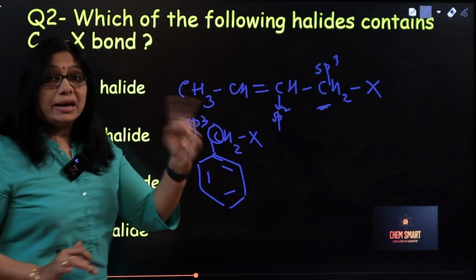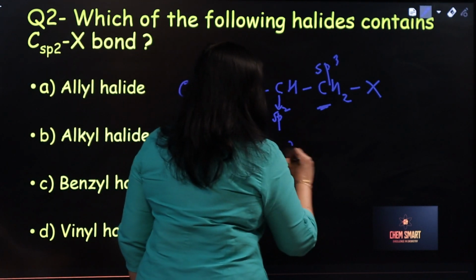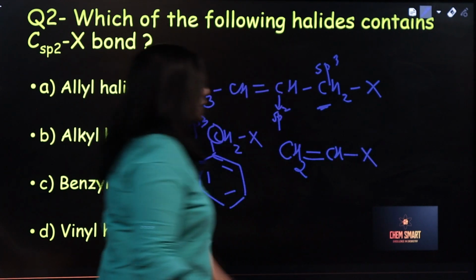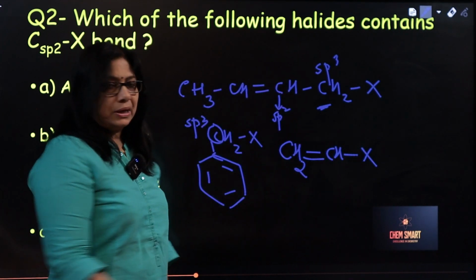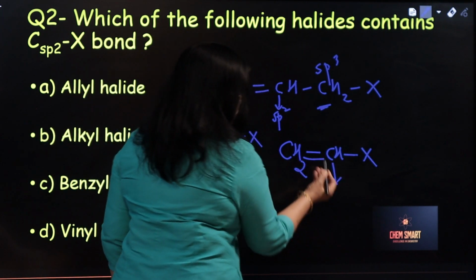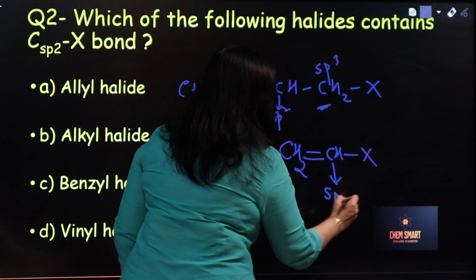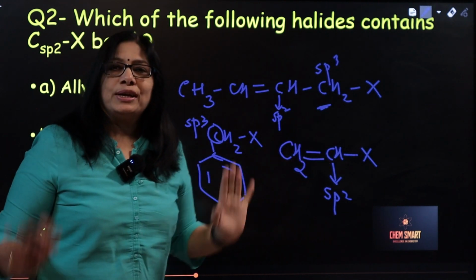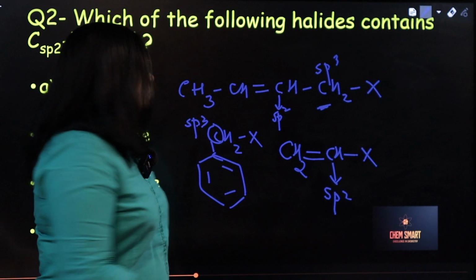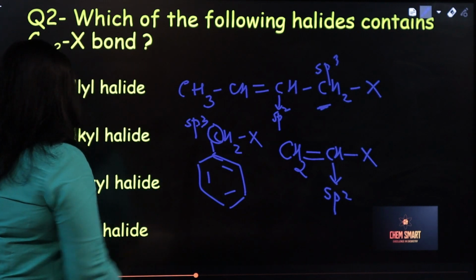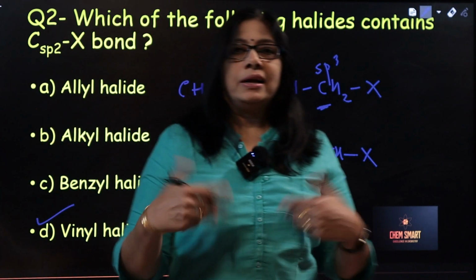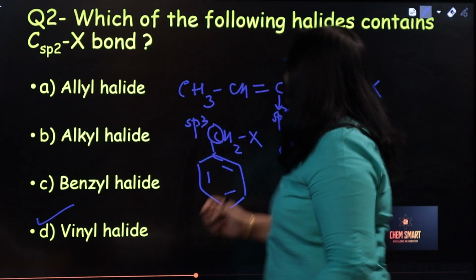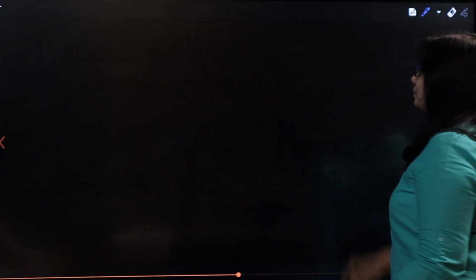But when you come to vinylic halide, what is vinylic halide? The simplest vinylic halide, let me take this. Here the halogen is connected to this carbon, but this carbon is a part of the double bond. So it is sp2. So we can see that in vinylic halides, the halogen is connected to an sp2 carbon. So here the answer is vinyl halide, where the halogen is connected to an sp2 carbon. Clear? Great. Now the next one.